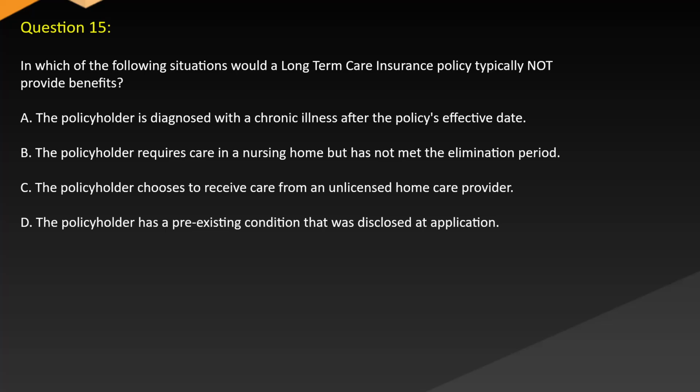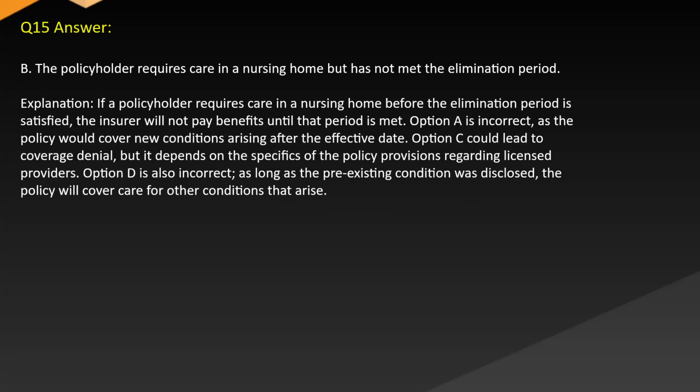Question 15. In which of the following situations would a long-term care insurance policy typically NOT provide benefits? A. The policyholder is diagnosed with a chronic illness after the policy's effective date. B. The policyholder requires care in a nursing home but has not met the elimination period. C. The policyholder chooses to receive care from an unlicensed home care provider. D. The policyholder has a pre-existing condition that was disclosed at application. Answer: B. The policyholder requires care in a nursing home but has not met the elimination period.